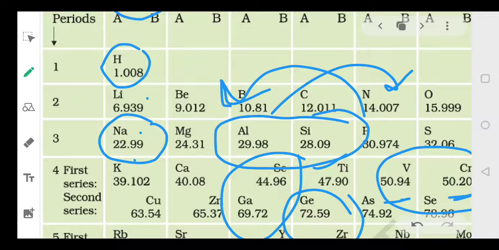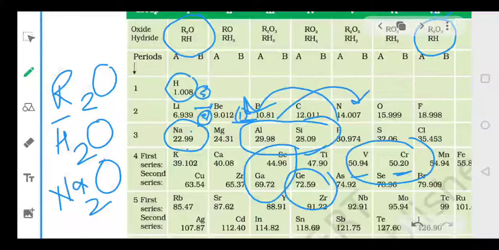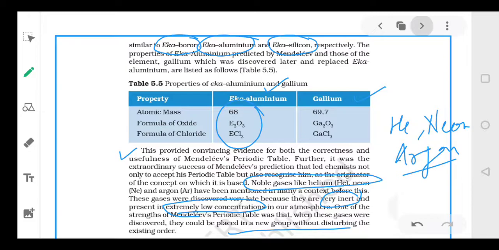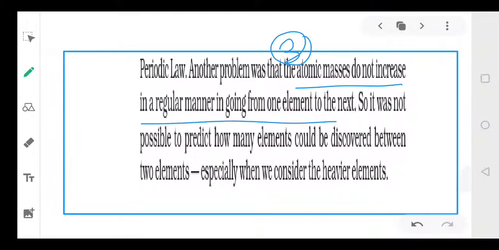Yes, 14. Now compare lithium and beryllium, 6 and 9, so 3. Beryllium and boron, 1. So there is no regular increase. Here it increases by 5, here by 3, here by 1. There is no fixed number by which the atomic mass increases as we move in the table.